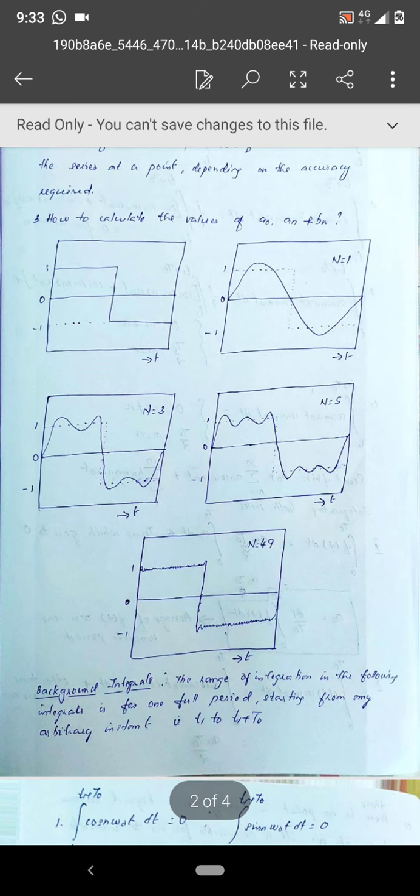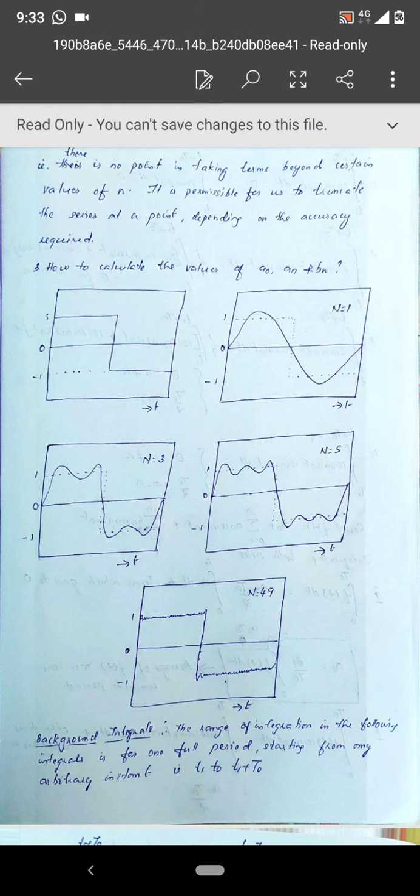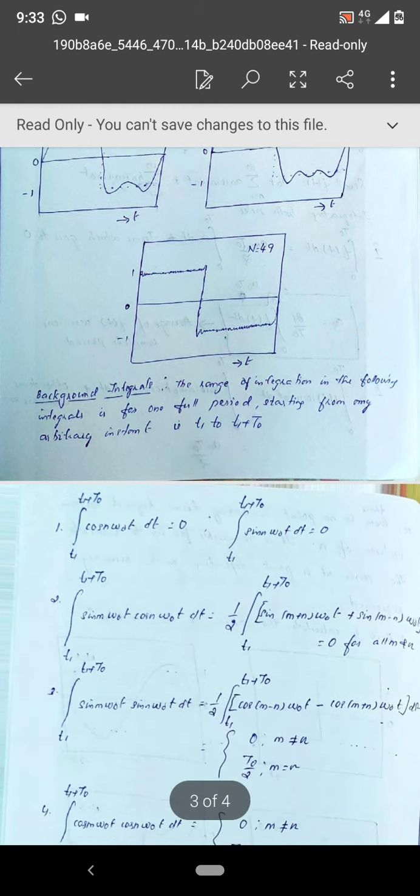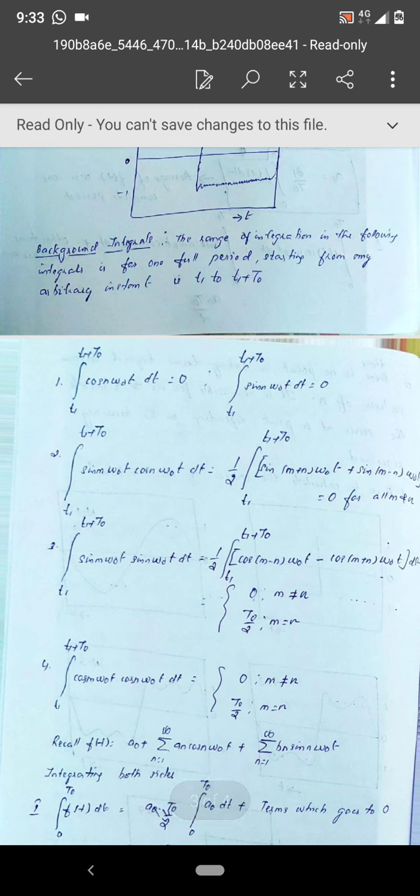And the third one, if it is possible, how to calculate the values of a0, an, and bn. Before going to the calculation of a0, an, and bn, we have to work out some background integrals. The range of all integration is taken for one full cycle, one full period, starting from any arbitrary instant t1 to t1 plus t0. If t1 is 0, then the integration will be from 0 to t0.